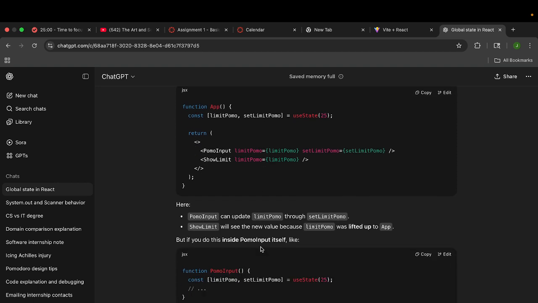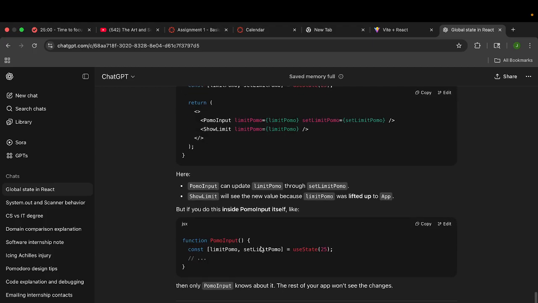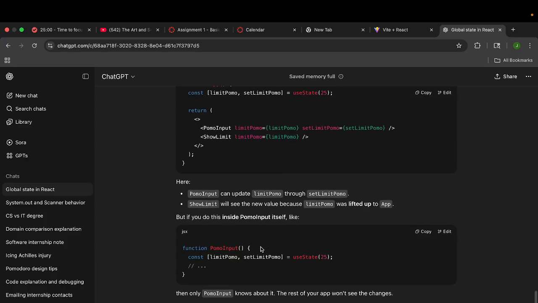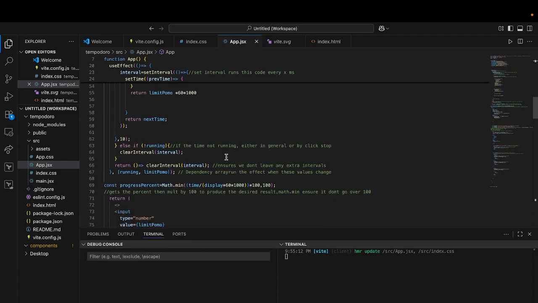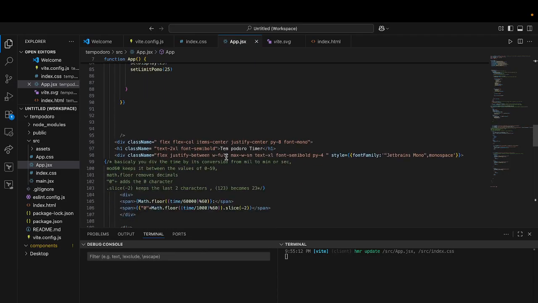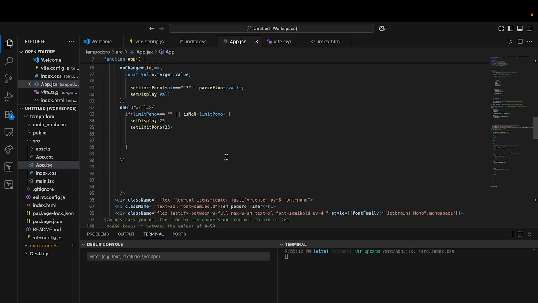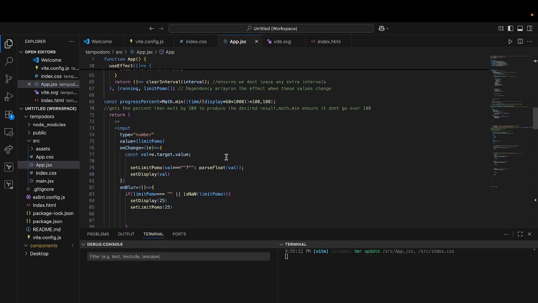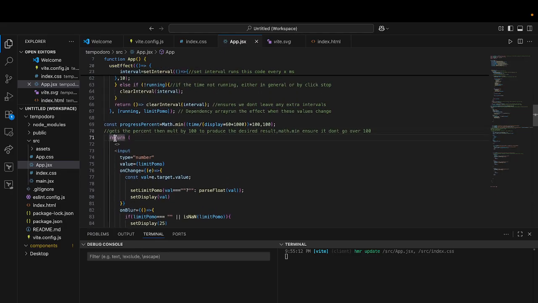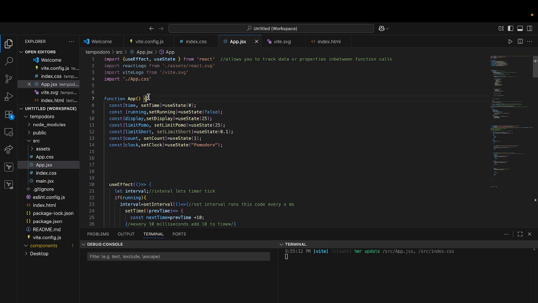Okay, but I declared it in the app. This is what I did. And I feel like this should work. So maybe I'm overthinking it. I don't want to just copy and paste the whole entire thing, though, because to me, that just feels like I'm not learning. I don't know if I'm making it harder on myself to learn, but I wonder, because it's technically in a return, right? But this return still stays inside this function app.